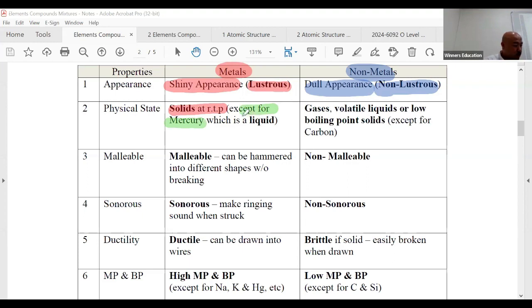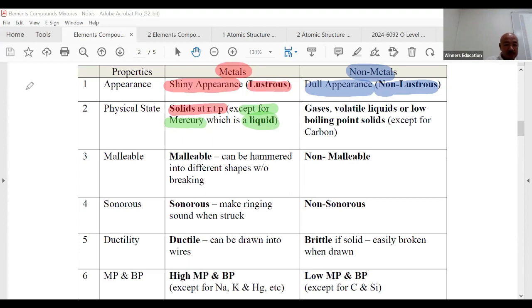Proton number. Can anyone find mercury in the periodic table? Hg. Can you see it? Does anyone know the proton number? Group 12, come down. Pink color, last row. Second last one at the bottom, Hg. It is a metal, so we expect it to be a solid. But you have heard of the mercury thermometer, which we don't use anymore. So this is a liquid.